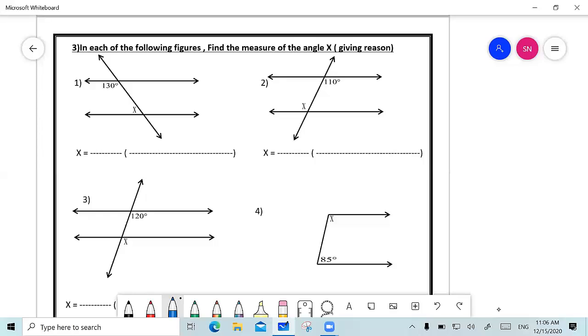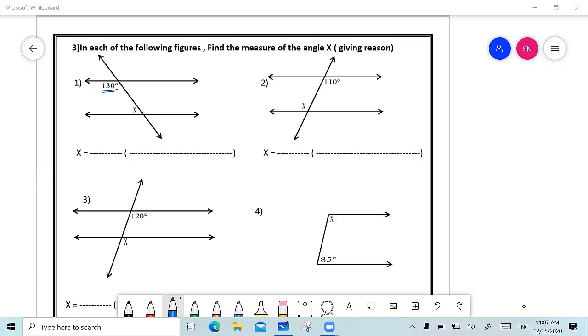In each of the following, find the measure of x. Now, I'm given that this angle is equal to 130 degrees and this angle is equal to x. I want to find the value of x. Mariam Wael. 50.